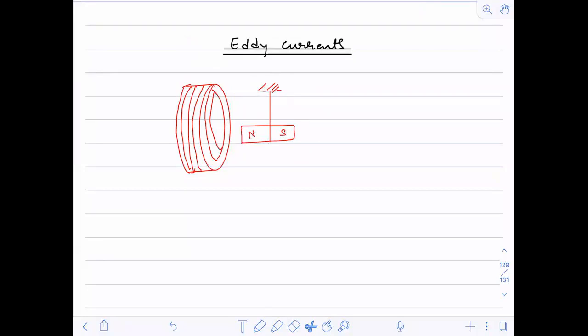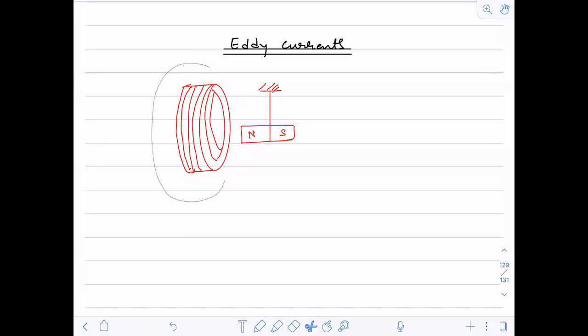Induced current will flow. Good. Due to that induced current, after some time this oscillation will stop. After some time, does this oscillation stop or not? Yes, fine, good.